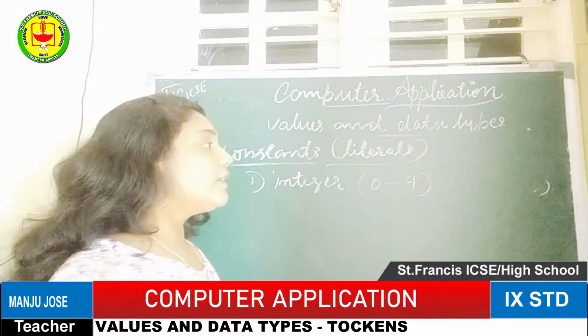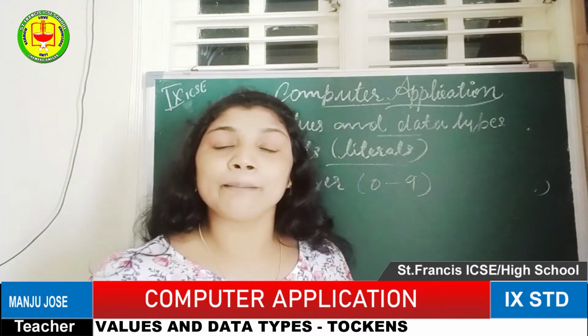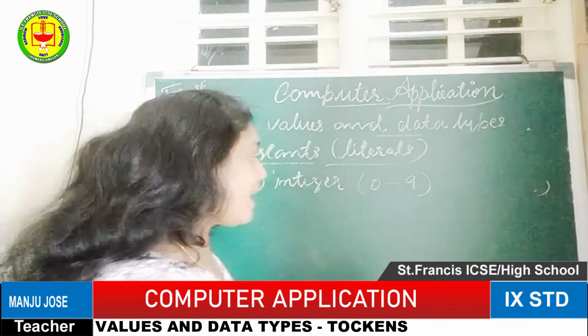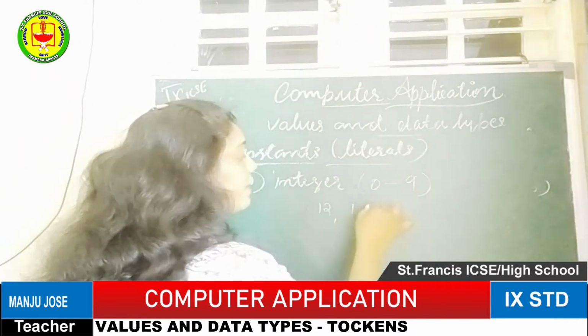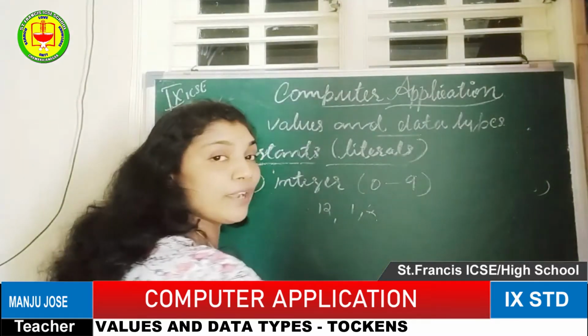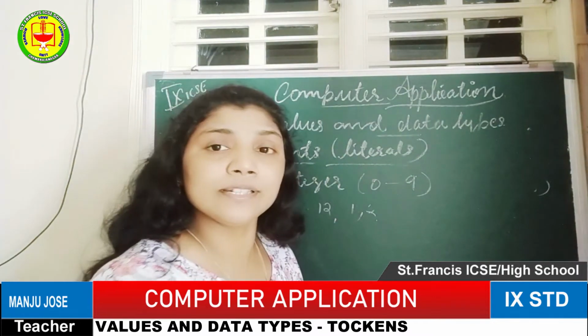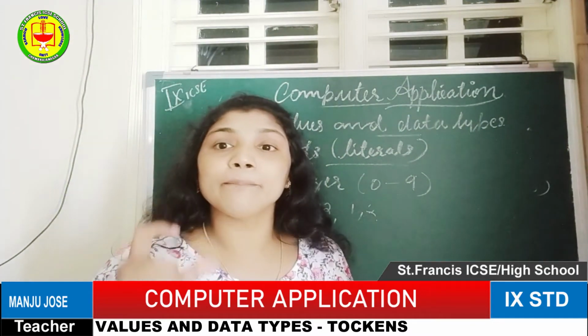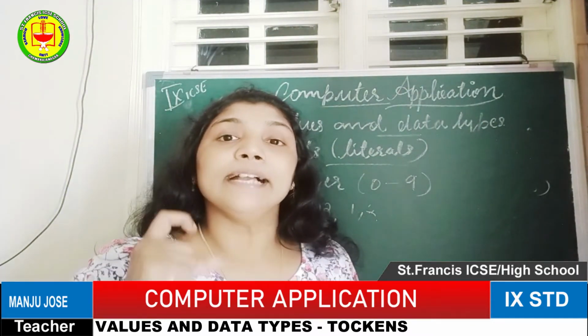In other words, an integer constant is a normal number which does not have a decimal point. A number with a decimal point is a decimal fraction number. The decimal point is not included, normal numbers only. Example: 12, 1, 2, 1, 2, 3, 4, 5, 6, and it continues. That kind of normal number we consider an integer literal or integer constant.